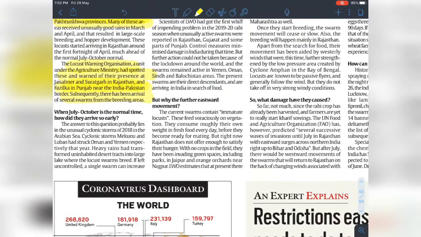July to October is the normal time, so why did they arrive so early? Actually, they arrive in the July to October period, not this time. Why did they arrive here? Because of the cyclone storms Mekunu and Luban, which struck Oman and Yemen.